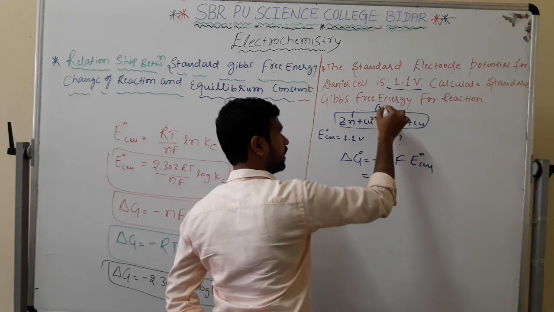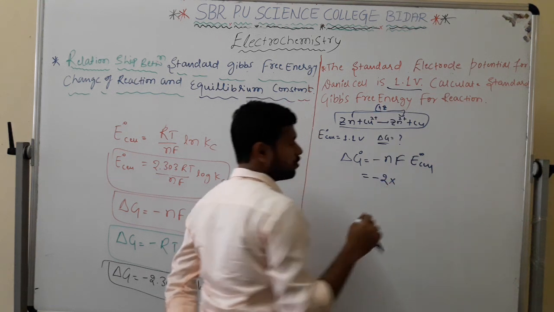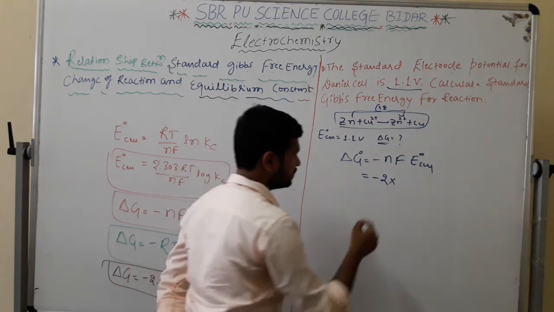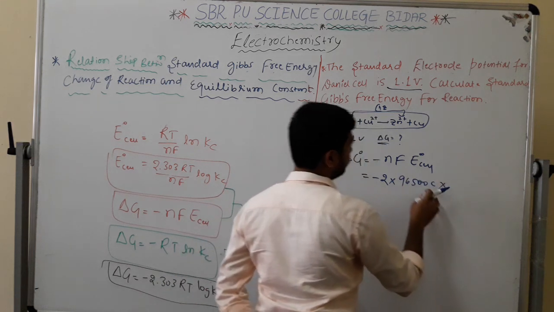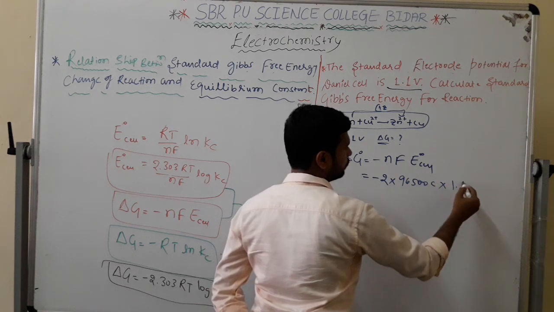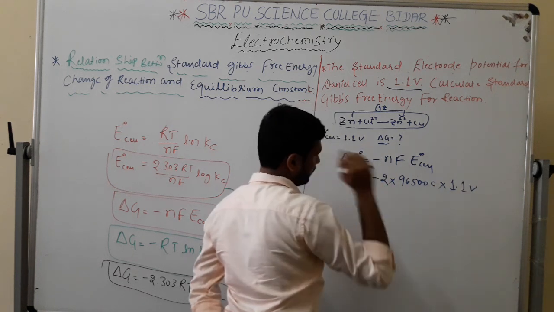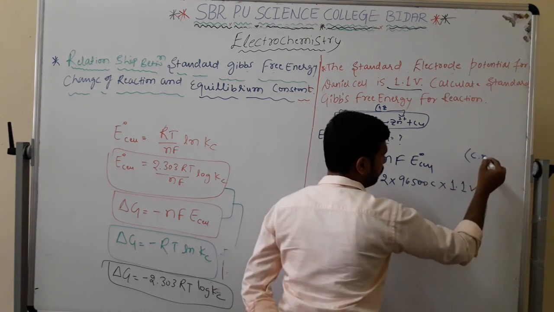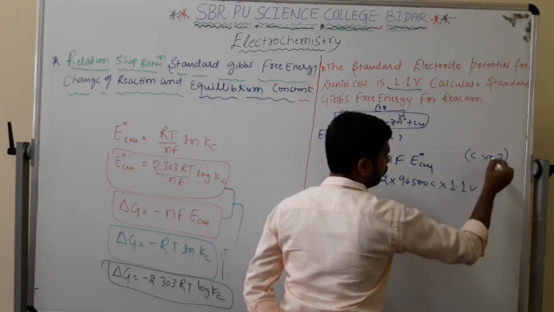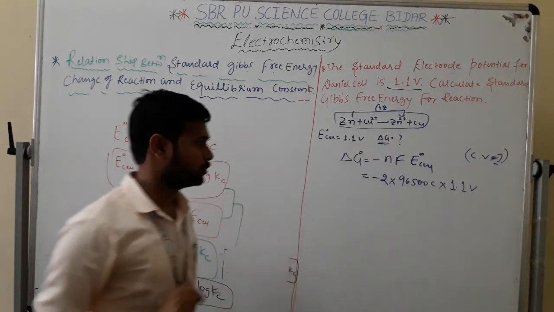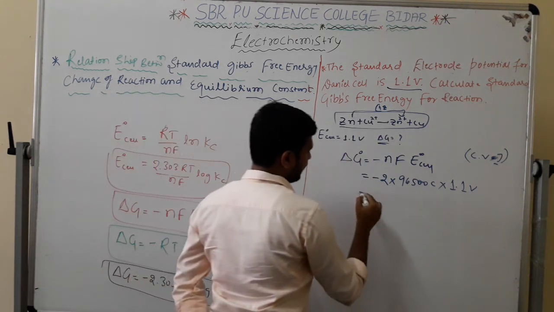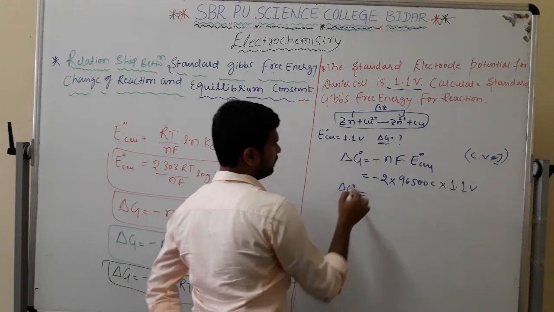So 2 into Faraday, 96,500 coulomb, into the cell potential, 1.1 volt. Keep one more point in mind: coulomb times volt becomes joule. After the calculation, the delta G naught value will be calculated.